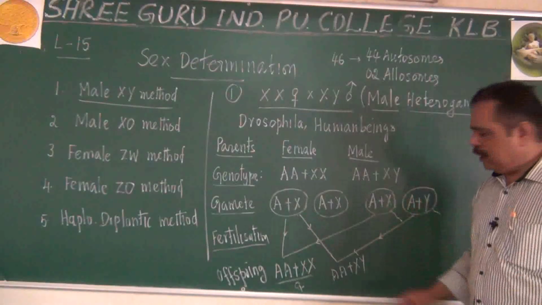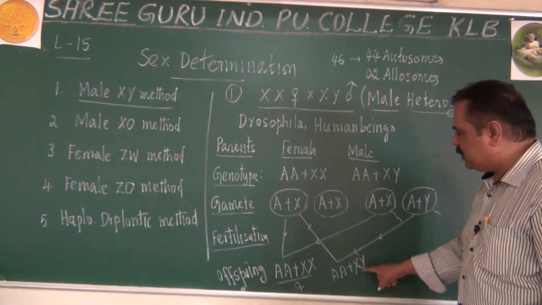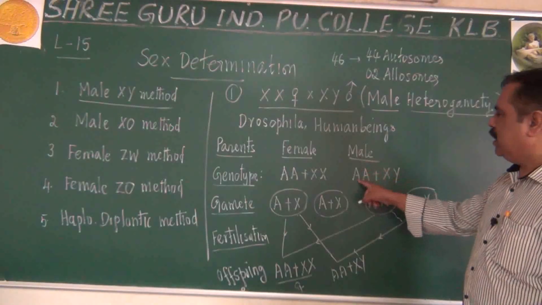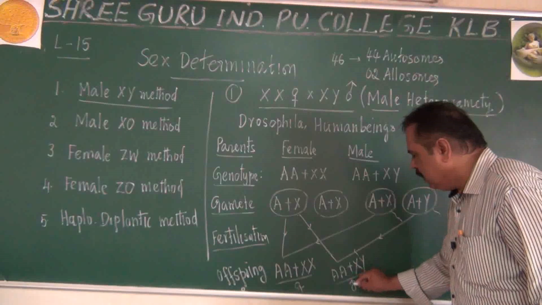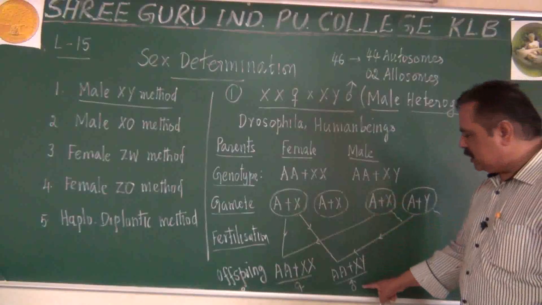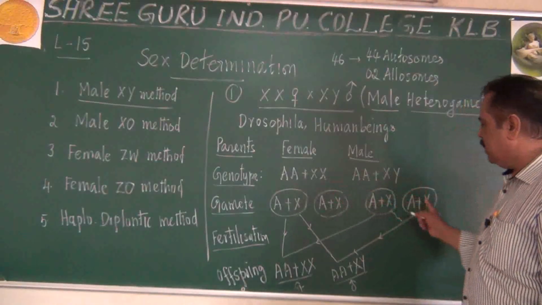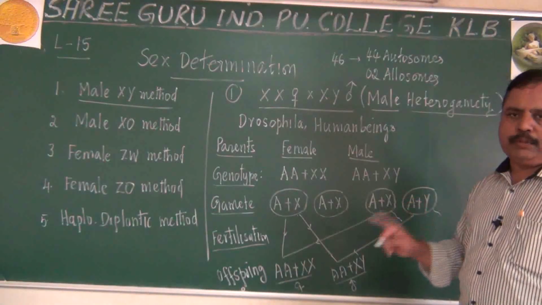Maternal, paternal. Now remember, when a zygote contains XY, how will it develop? It will develop into a male. AA plus XY is male. This will become a son for these parents. So a son is produced when the egg is fertilized by Y-containing sperm.